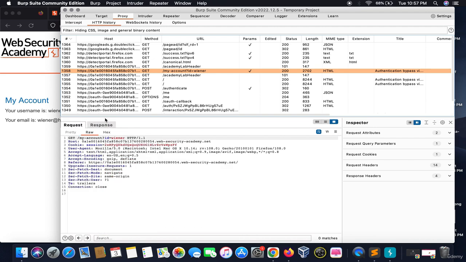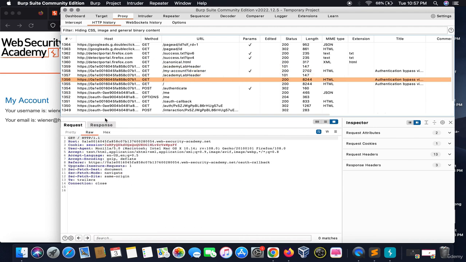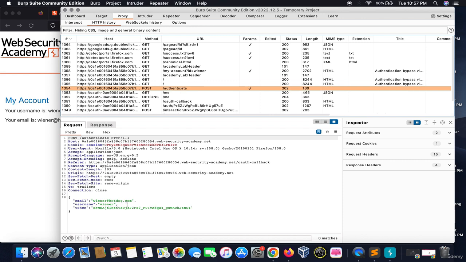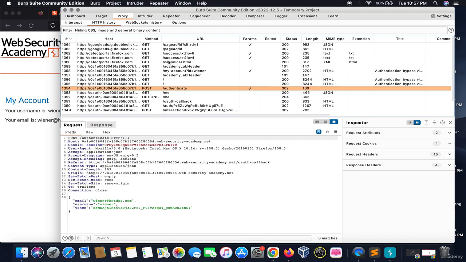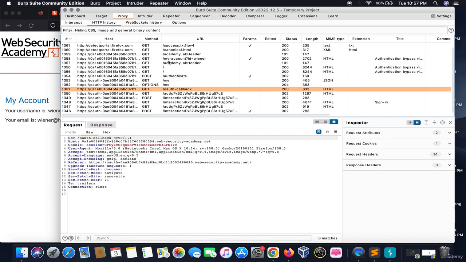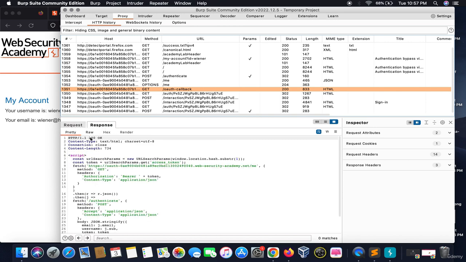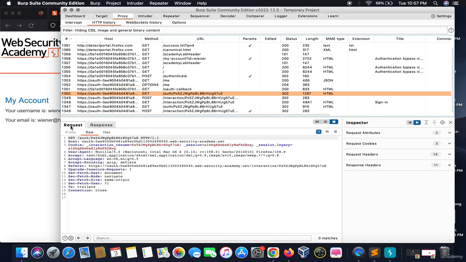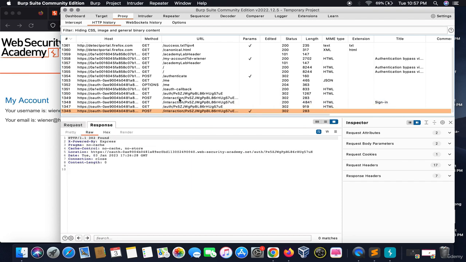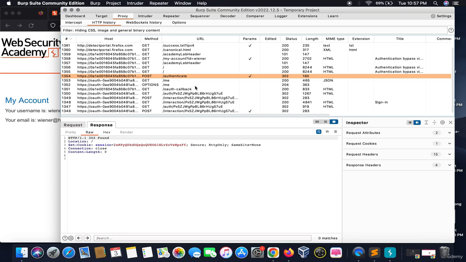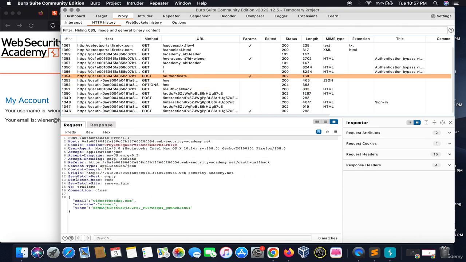Then moving downwards, it generates a token, and in response it gives back an ID. Moving downwards, it's an OAuth callback. Moving further downwards, we come across this thing. The only thing that grabs my attention is this particular token.